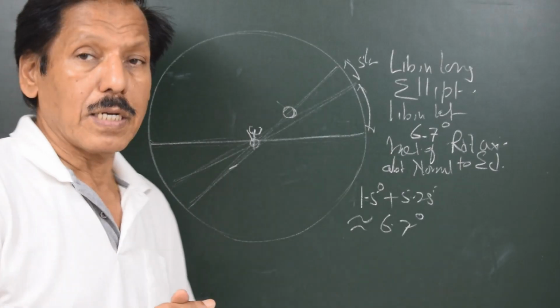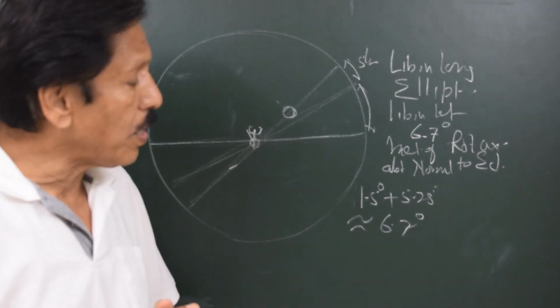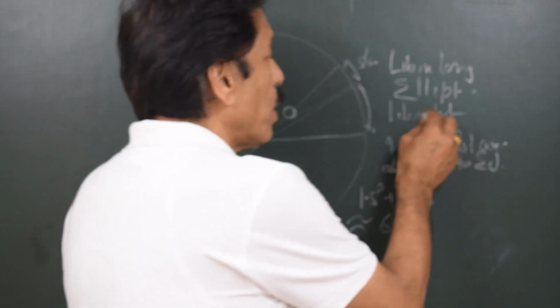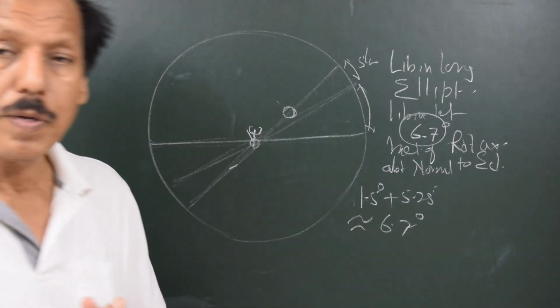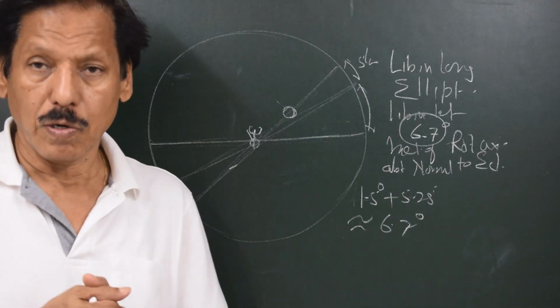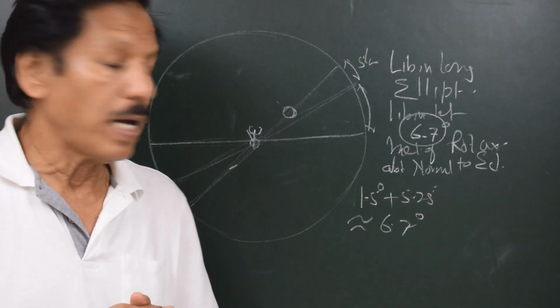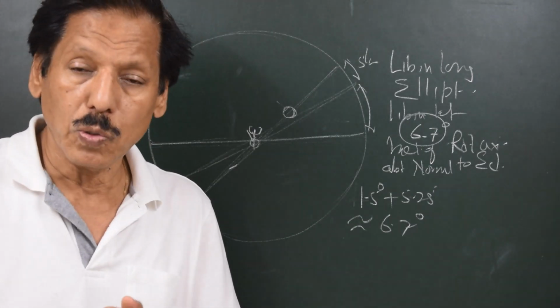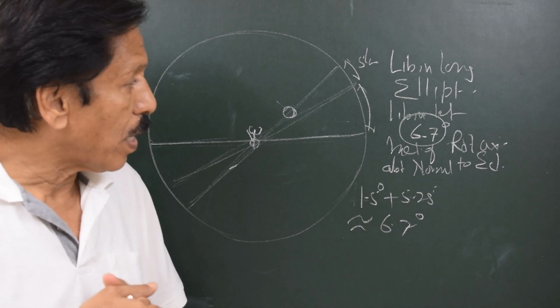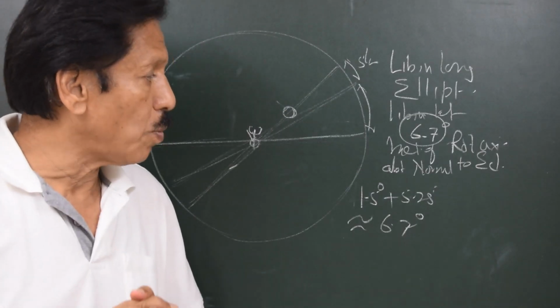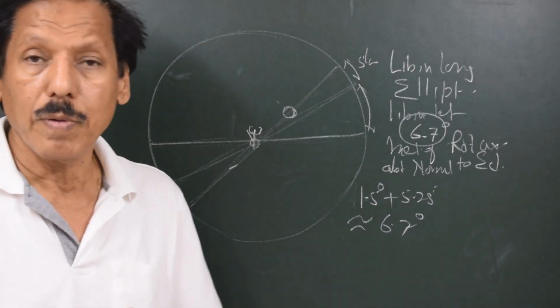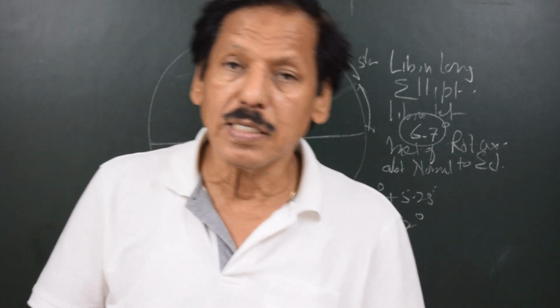This is called libration in latitude. So libration in latitude is attributed to the inclination of the axis of rotation of the moon, totally by about 6.7 degrees to the ecliptic, whereas libration in longitude is attributed to the elliptical orbit, giving rise to perigee and apogee.